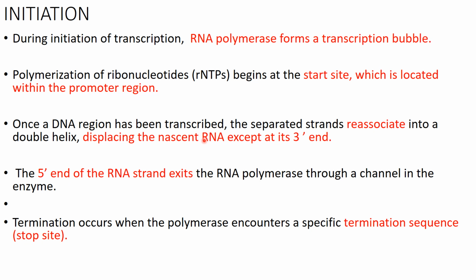Only that part of the RNA will remain attached where new nucleotides, new RNTPs, are coming and polymerizing. And that will be occurring at the 3' end. So the 5' end will be released and the 3' end will always remain in the hybrid mode with DNA. So the 5' end of RNA will exist.